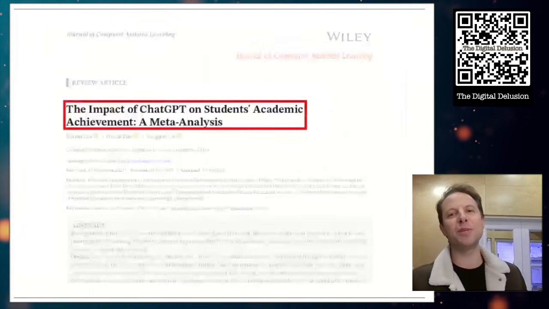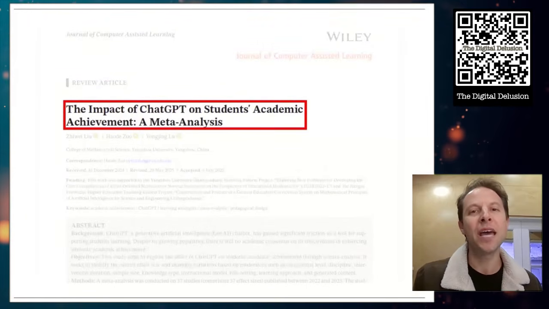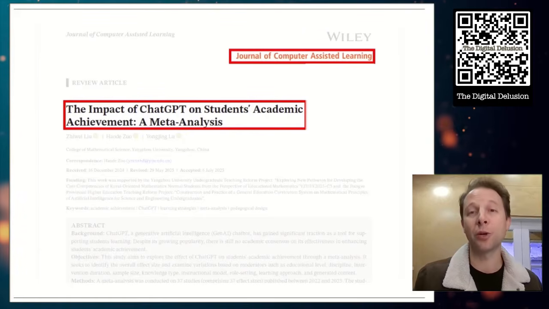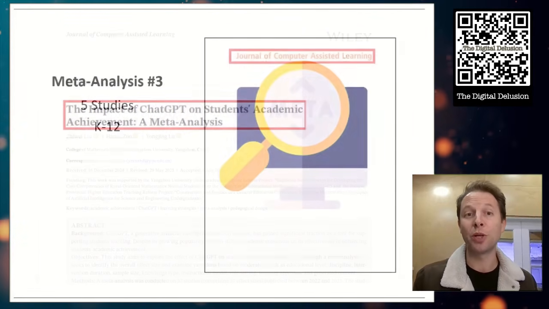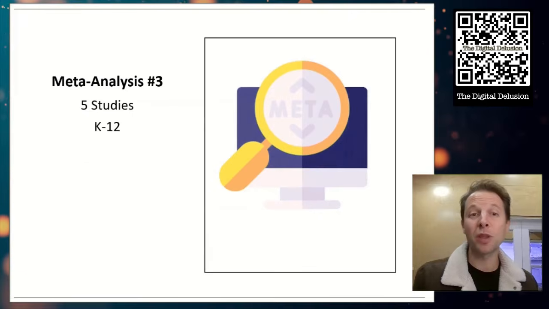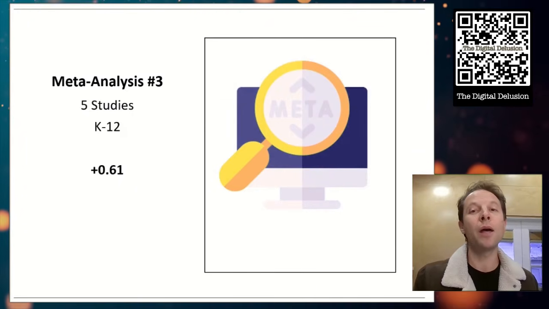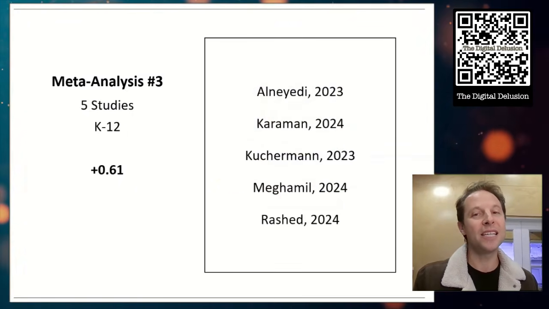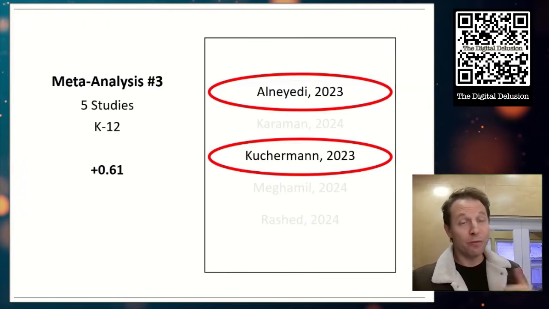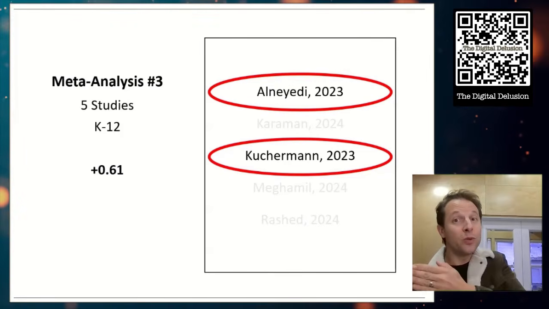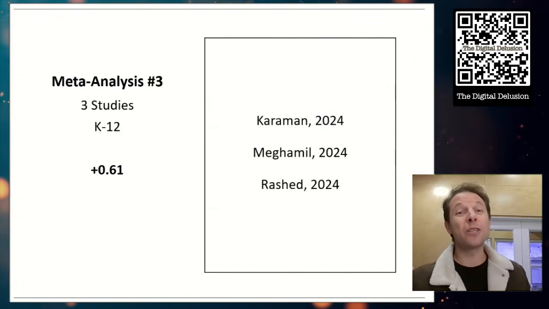The impact of ChatGPT on students' academic achievement. This was published in the Journal of Computer-Assisted Learning, another Q1 journal, so it should be good. Here, they've got 5 studies with a combined effect size of 0.61, but when we look at those studies, what do you see? We've got Al-Nayati back, who never explained what they did, and Kucherman, who only used teachers, so those shouldn't exist, leaving us with 3.